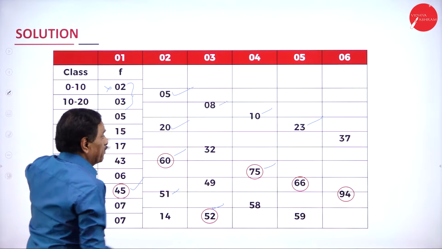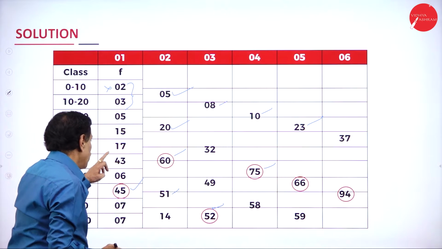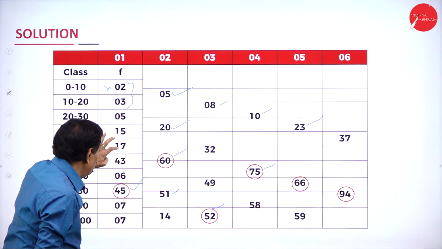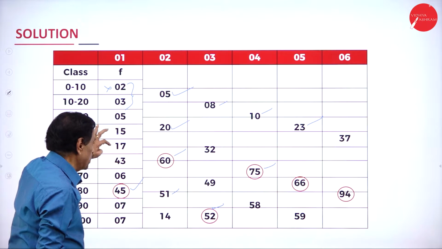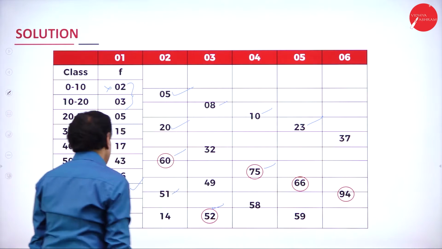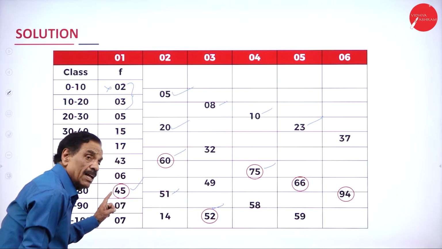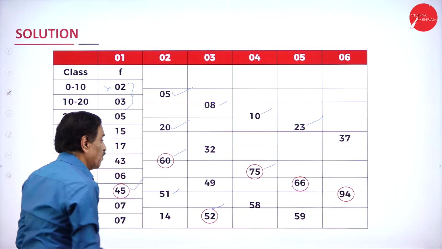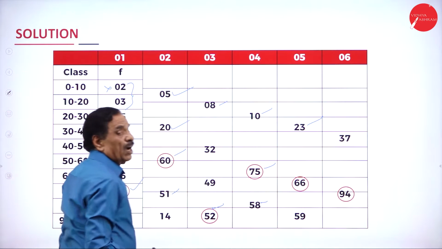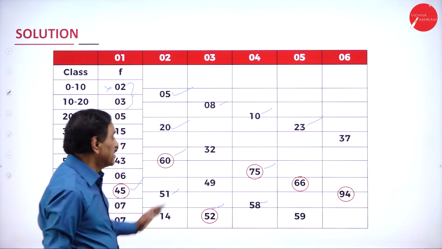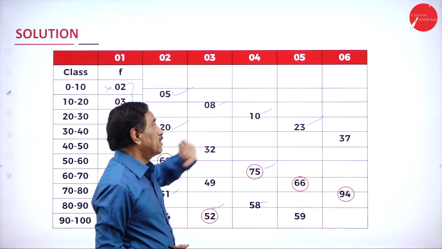2 plus 3, 5 plus 5, 10. 15 plus 43, 5 plus 7, 12 plus 3, 15, 2, 3, 7, 75. Next 3: 6 plus 5, 11 plus 17, 1 plus 4, 58. So, among them, which is the highest one? 75. Come back to fifth column.